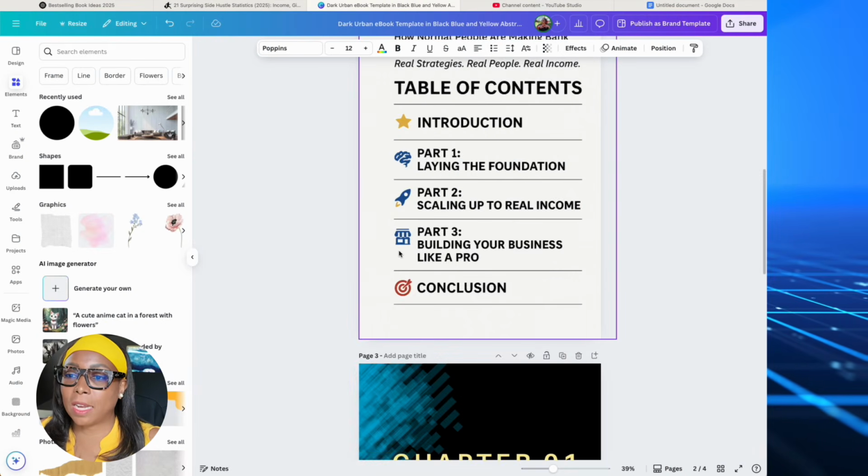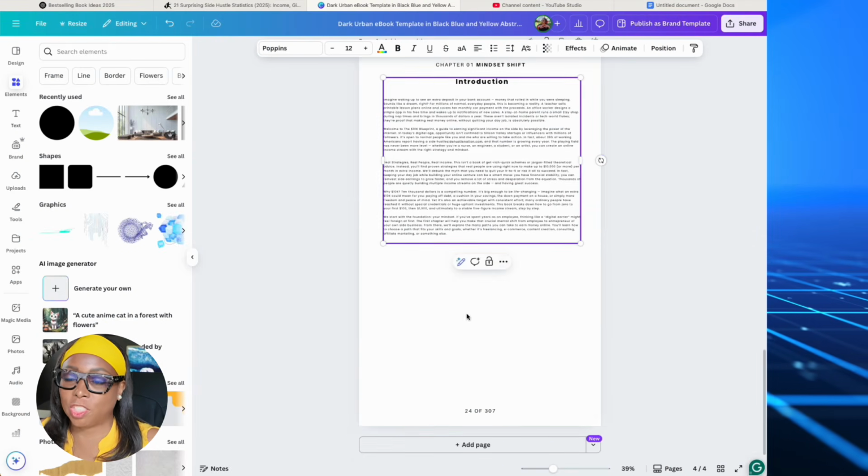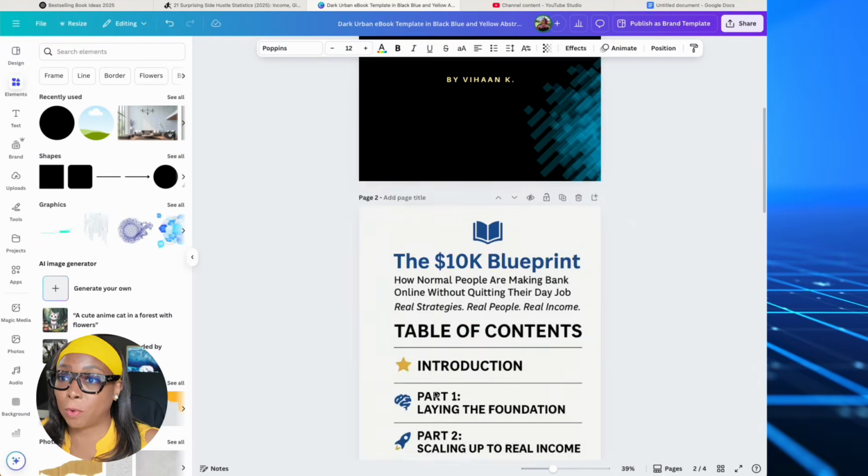But as I was saying, I'm showing you different ways because you need to decide if you want to go all fancy and go with the Canva approach, if you want to go simple and go with Google Docs, or if you have Microsoft Word, you can use it to do the same thing. You would basically continue to fill out your pages just like this until your book is done.